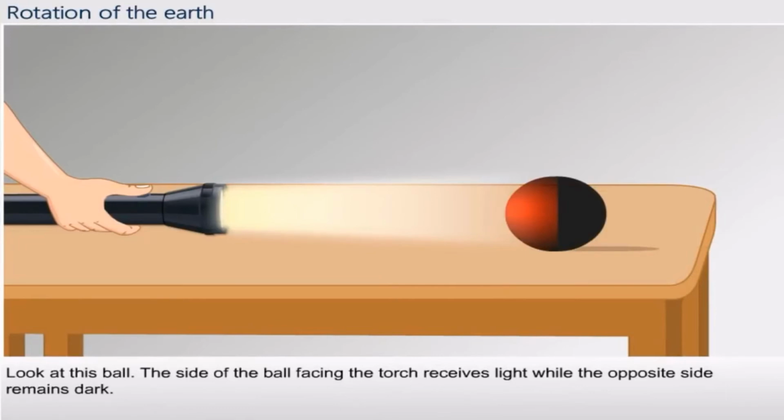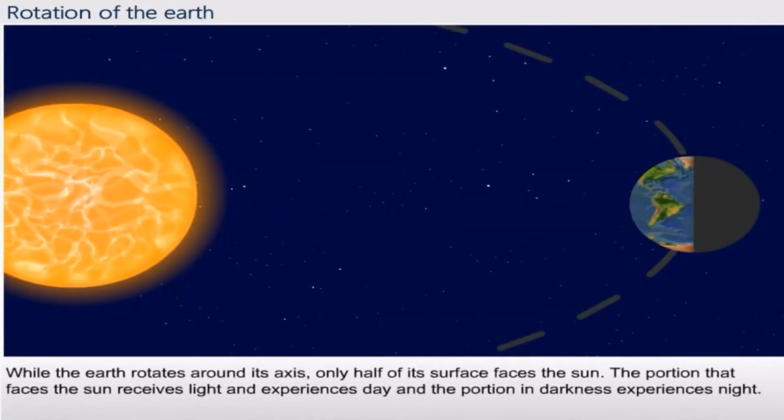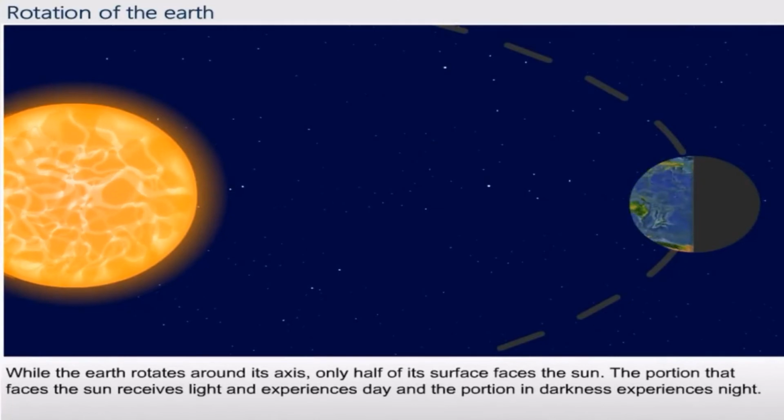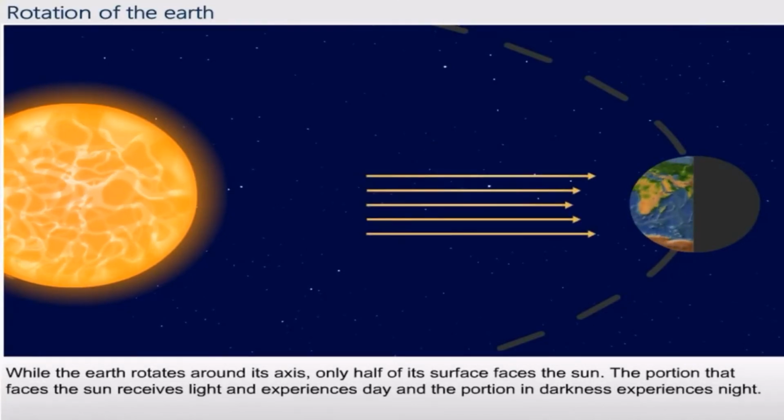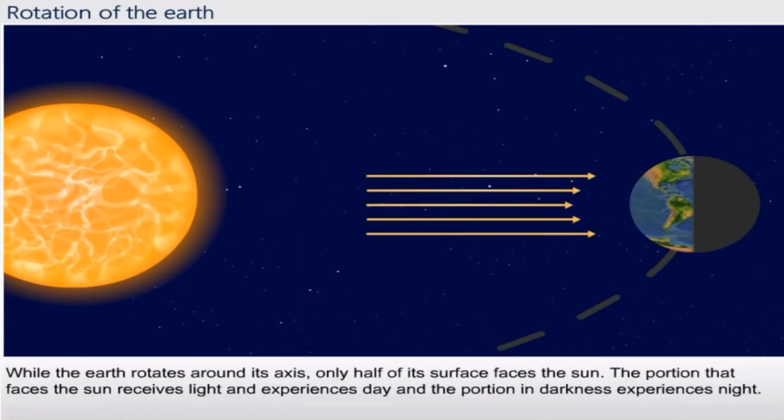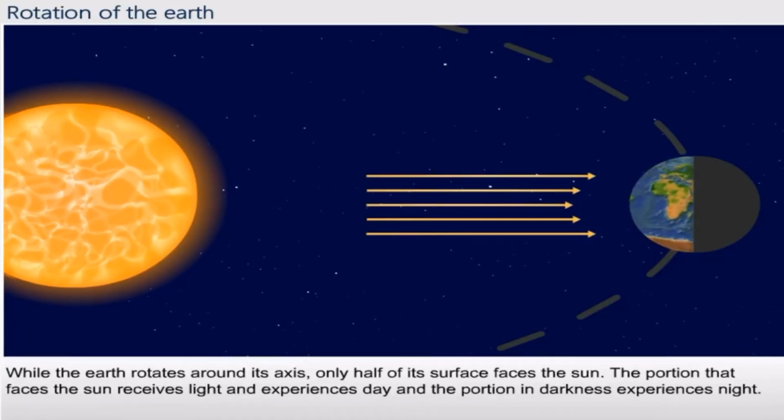Take a ball and a torch. Shut the doors and windows of the room so that there is darkness. Flash the light on the ball. You will see the side of the ball facing the torch receives light while the opposite side remains dark. Similarly, when the Earth rotates around its axis, only half of its surface faces the sun. The portion that faces the sun receives light and experiences day, and the portion in darkness experiences night.